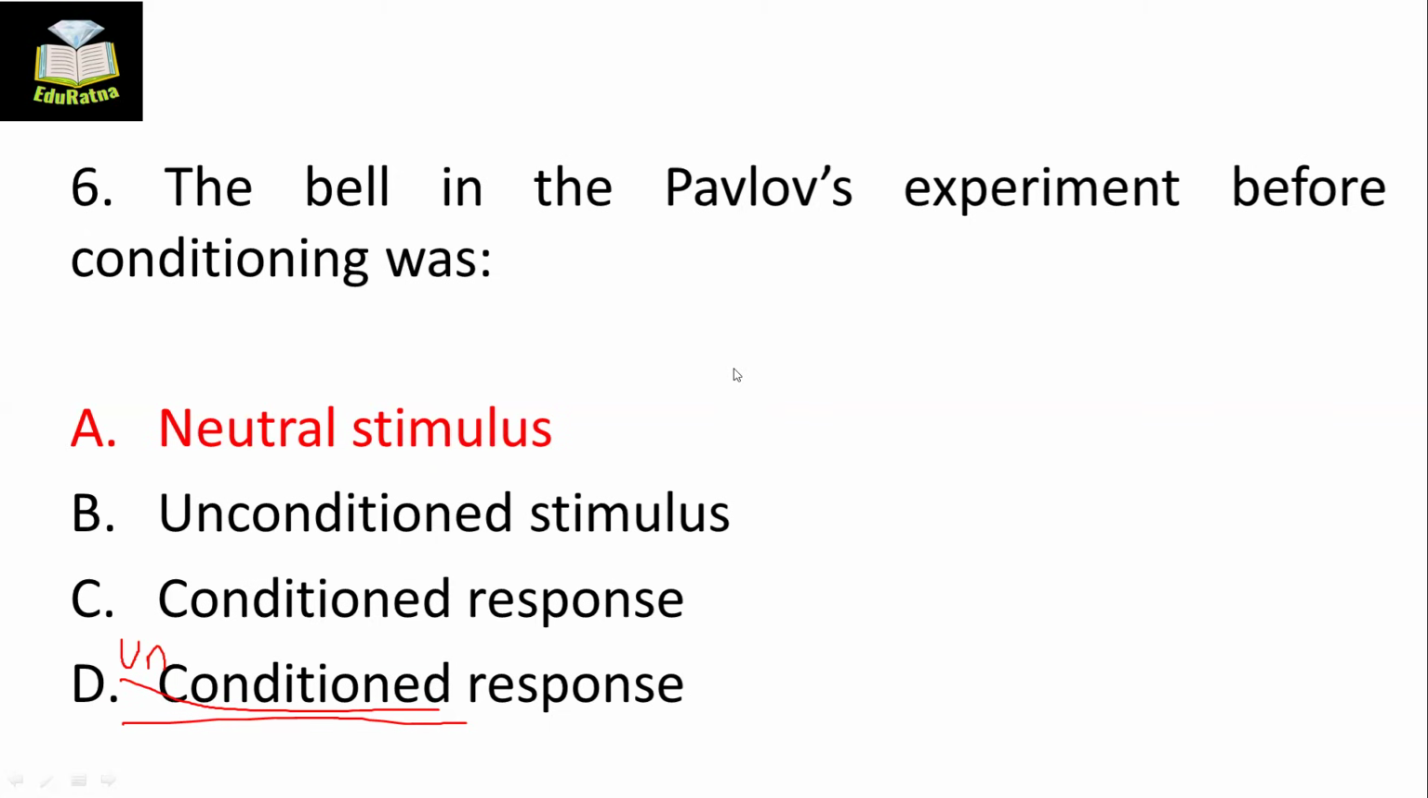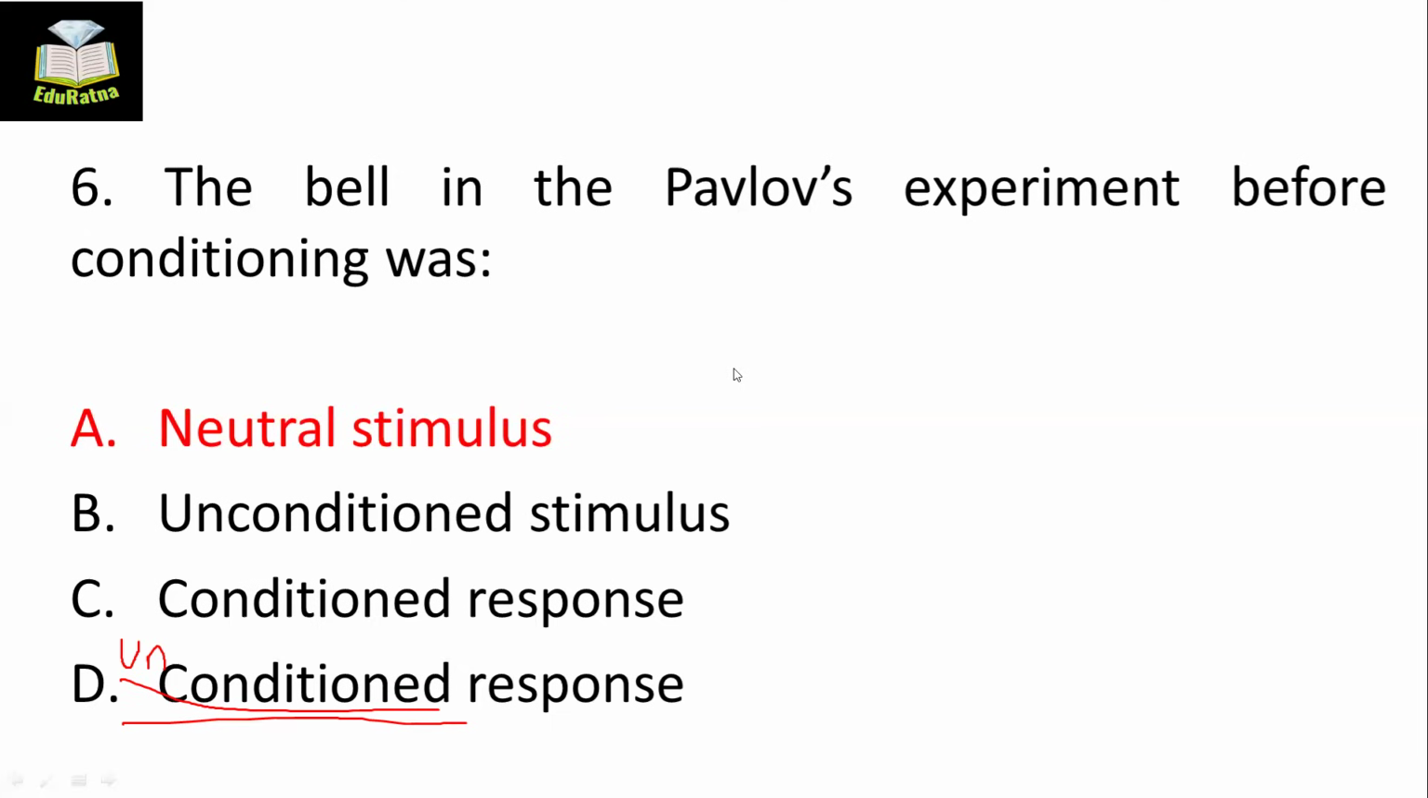But after conditioning, the bell is associated with food. So food here is associated with the bell. Now after that, you will only ring the bell. You will not give food. So the bell will become the conditioned stimulus, and the saliva will be called the conditioned response. But before conditioning, the bell had no role to play. That is why it is called neutral stimulus.